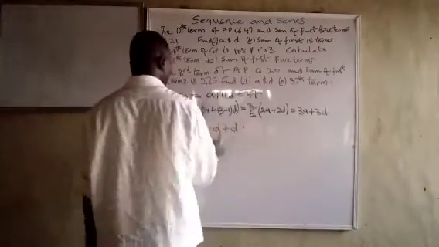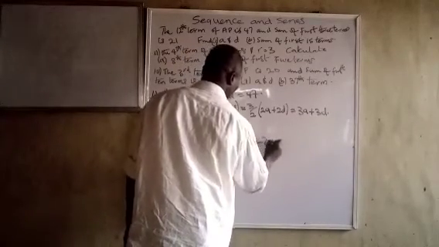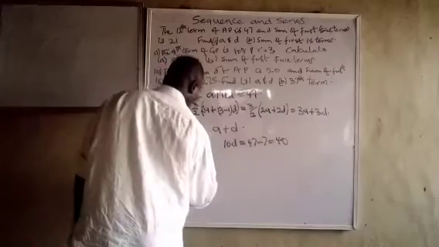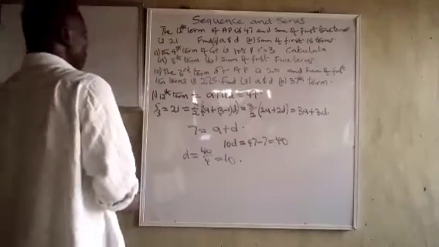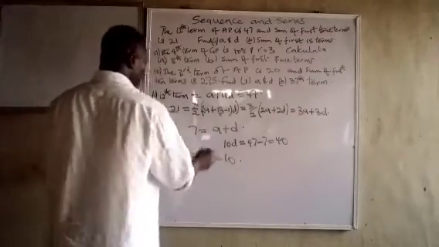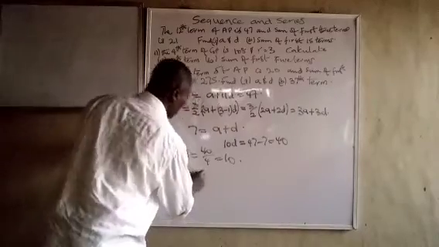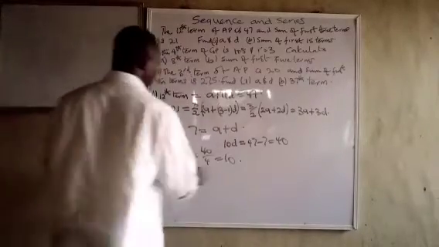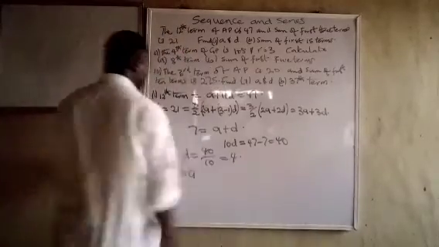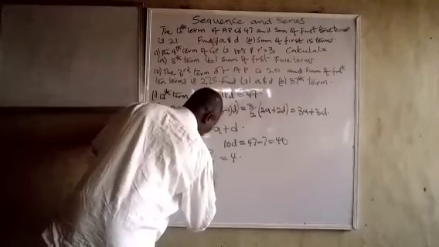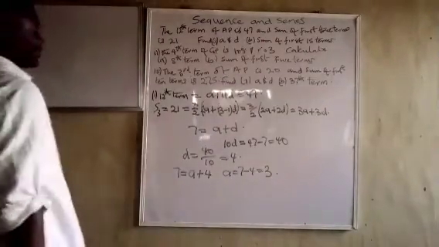Subtracting this from this makes you have 10D equal to 47 minus 7, which is 40. So D is equal to 40 over 10, which is 4. That's the value of D. Now to find the value of A, I can get it from here. 7 equals A plus D, that is 7 equals A plus 4. A will equal 7 minus 4, which is equal to 3. So our A is 3, our D is 4.